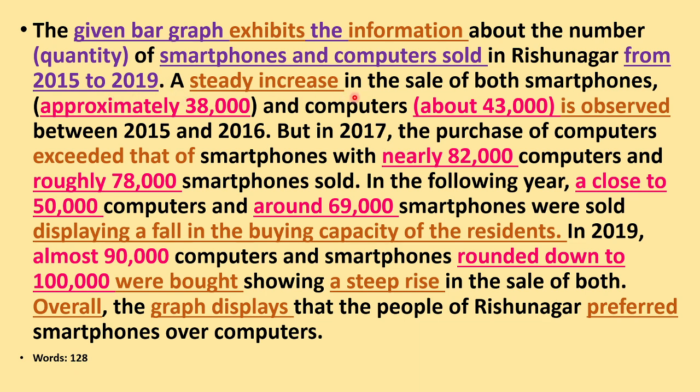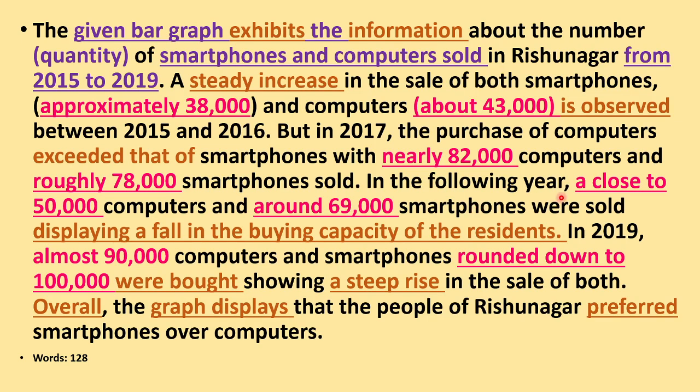So a steady increase in the sale of both smartphones, approximately 38,000, and computers, about 43,000, is observed between 2015 and 2016. I think these figures have been changed, but never mind, I have corrected it there. But in 2017, the purchase of computers exceeded that of smartphones, with nearly 82,000 computers and roughly 78,000 smartphones sold.